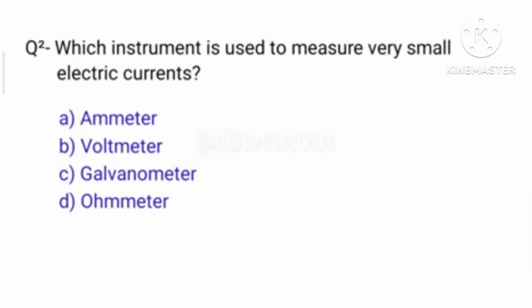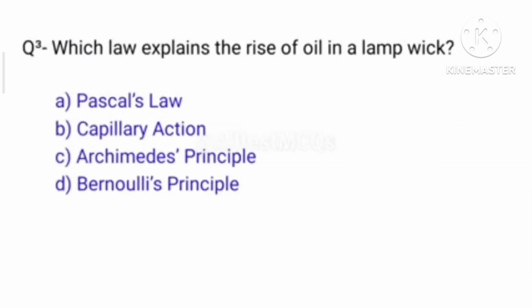Question number 2. Which instrument is used to measure very small electric current? The right answer is option C, galvanometer. And question number 3. Which law explains the rise of oil in a lamp wick? The right answer is option C, capillary action.